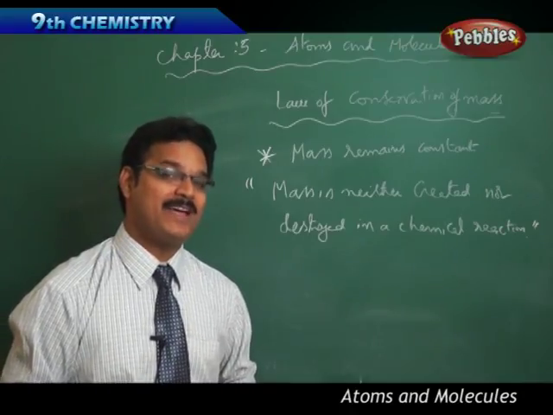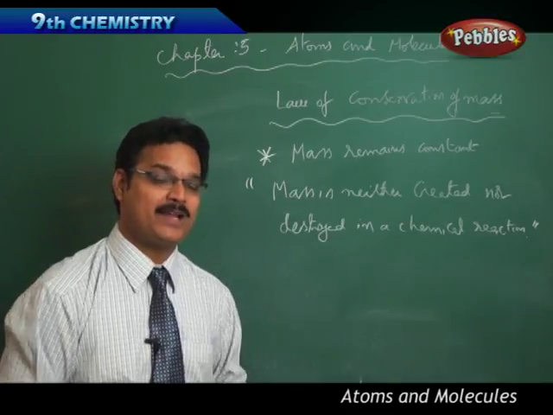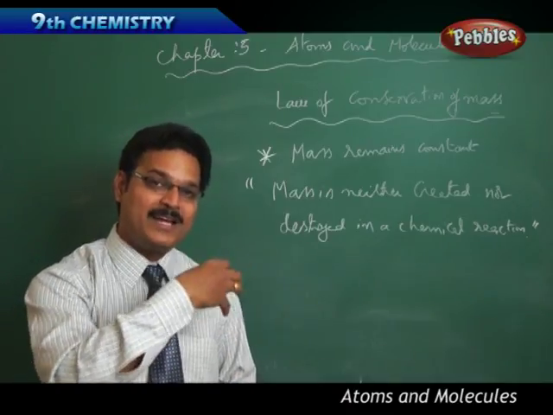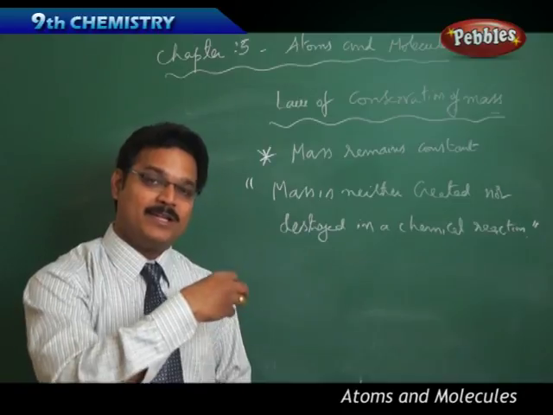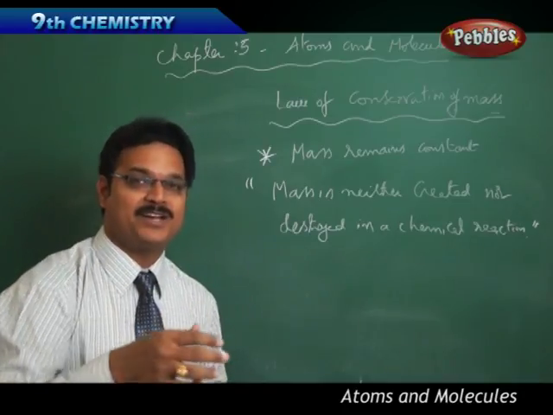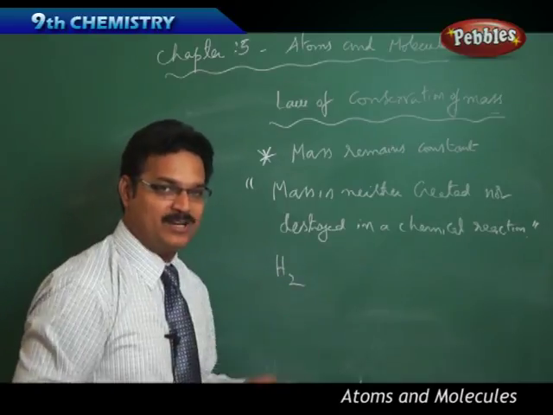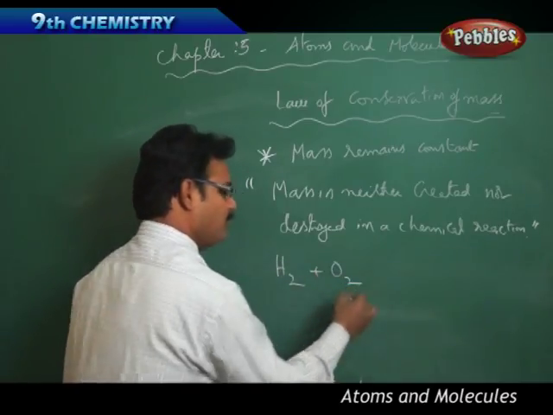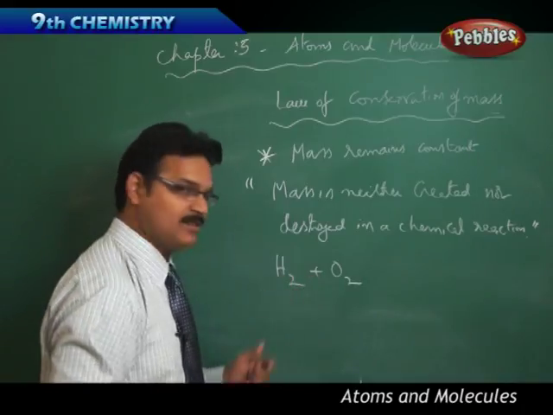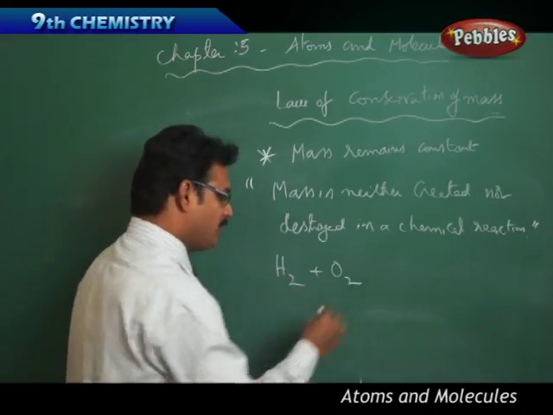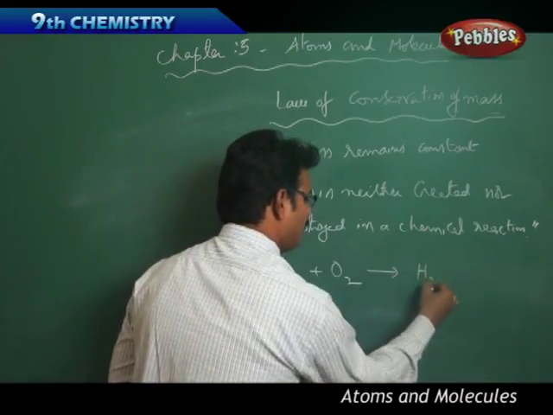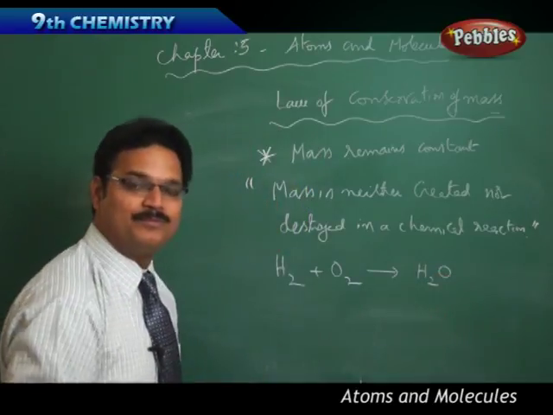So what is happening then in the reactions? Before the chemical reaction, the form you have changes after the chemical reaction. For example, you have taken H2, hydrogen, plus O2, oxygen. These are two different types of molecules. Now when you combine them, you will get a different molecule called H2O.